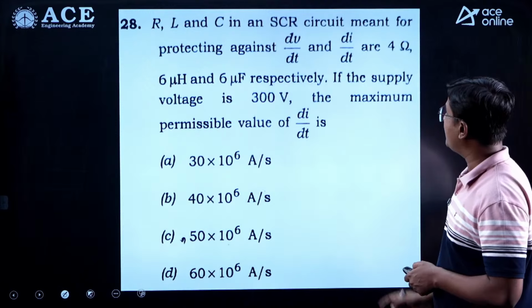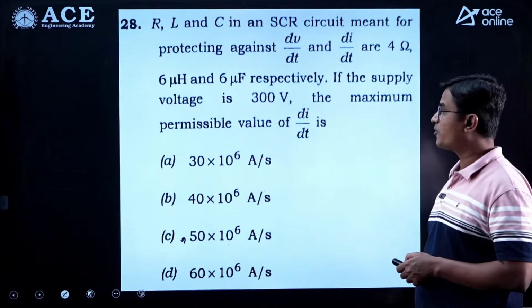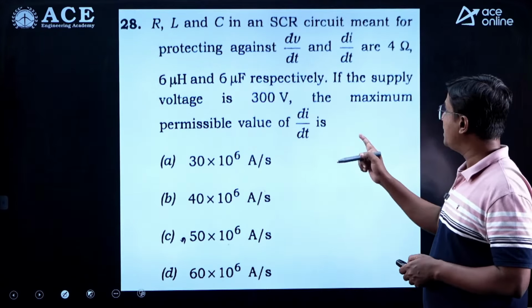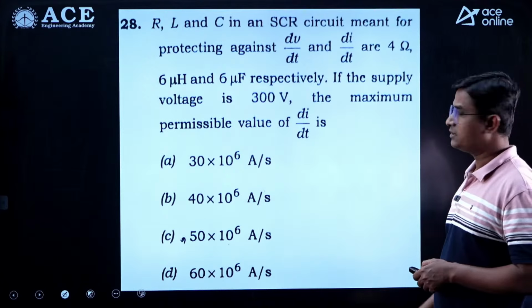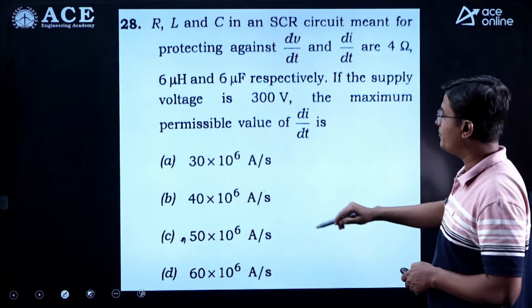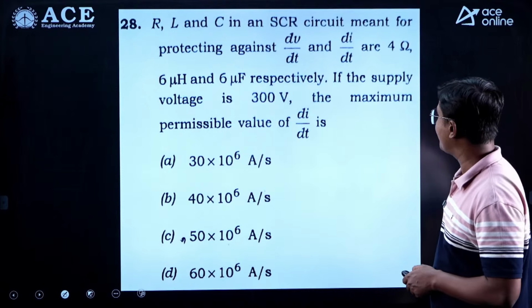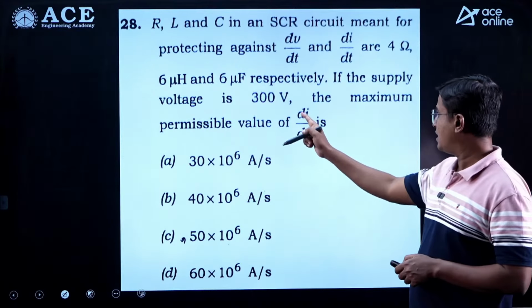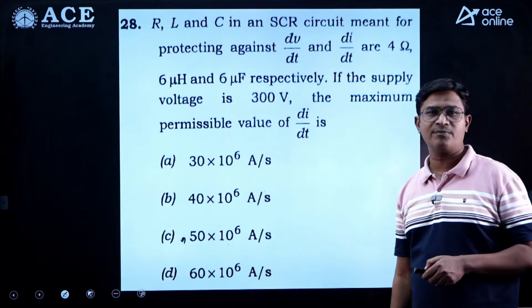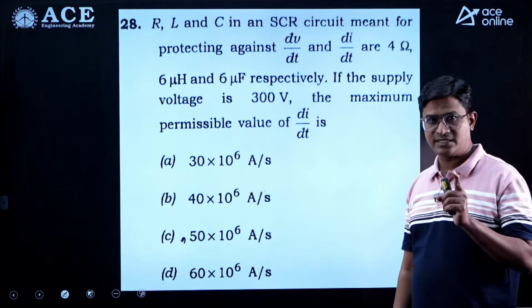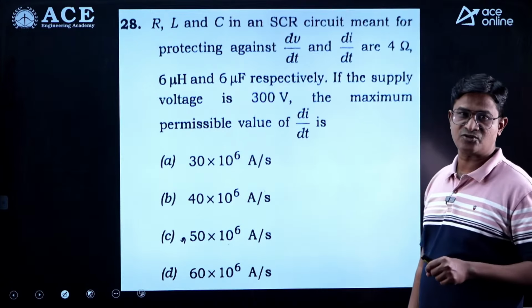Next, question number 28. R, L and C in an SCR circuit meant for protecting against dV/dt and di/dt. They have given resistance value 4 ohm, inductor 6 microhenry, capacitor 6 microfarad respectively. If the supply voltage is 300 volt, the maximum permissible value of di/dt is. This type of question was discussed during our classroom session.